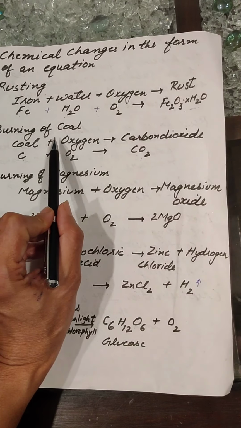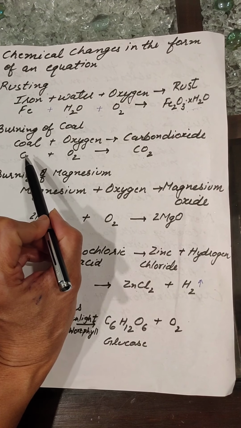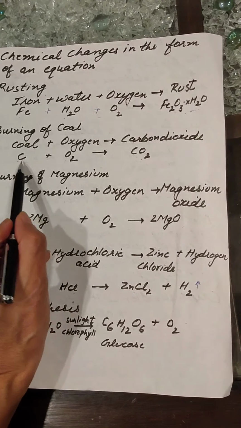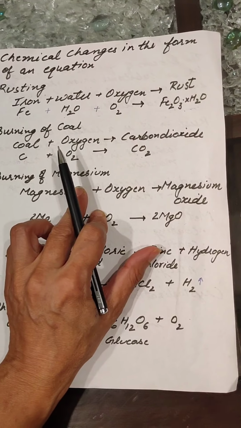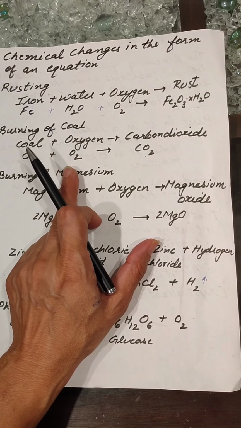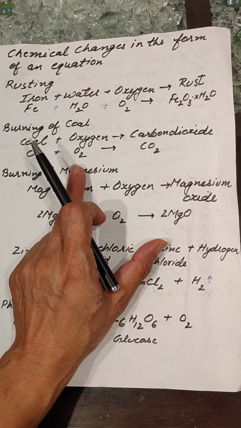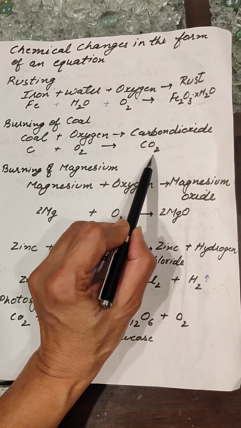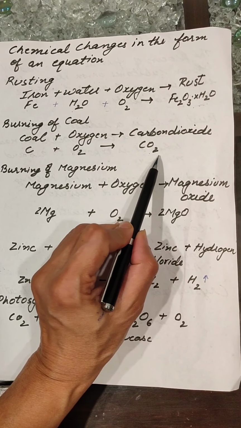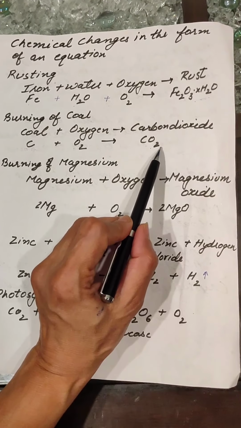Next example, burning of coal. We know what coal is. Coal contains carbon. So the symbol for carbon is C. When carbon combines with oxygen, you know the formula of oxygen is O2, it produces carbon dioxide, and CO2 is the formula for carbon dioxide.